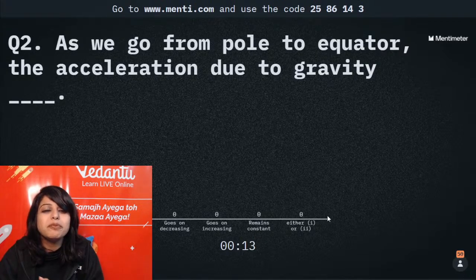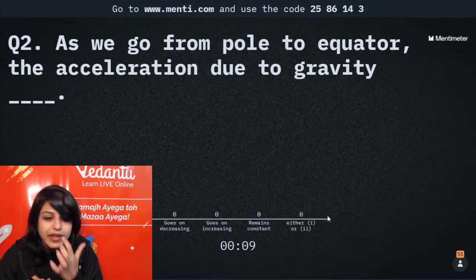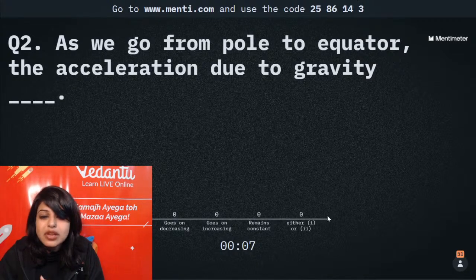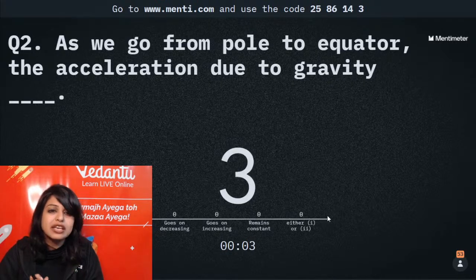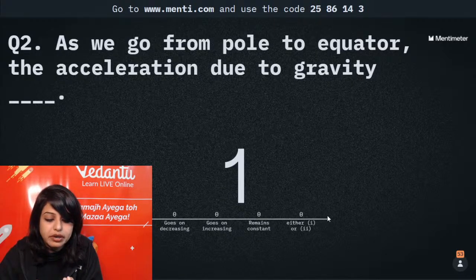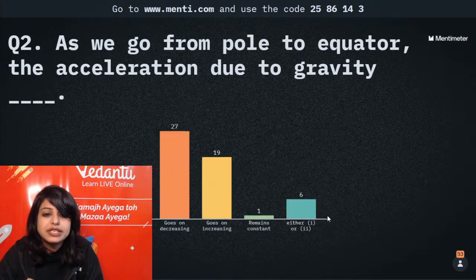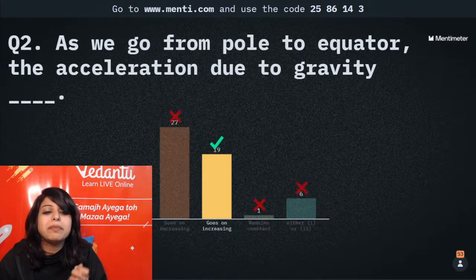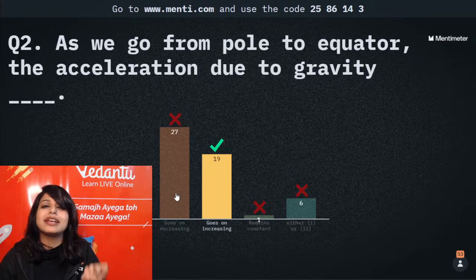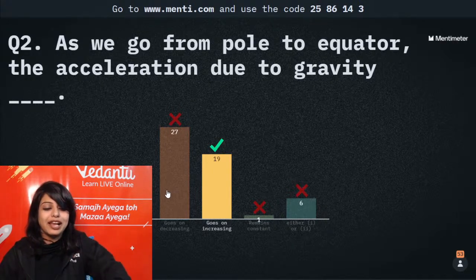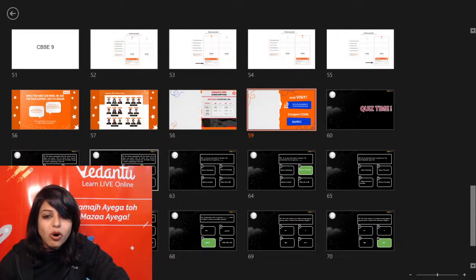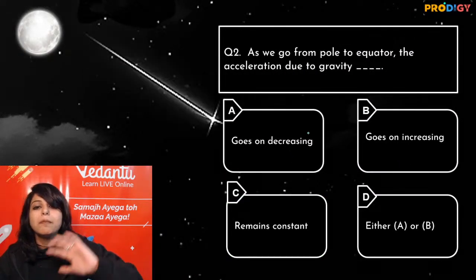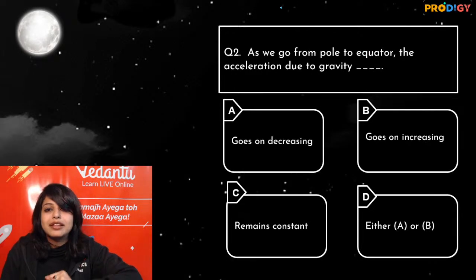So as we go from pole to equator, the acceleration due to gravity goes on decreasing, goes on increasing, remains constant, or either. What happens as we go from pole to equator? Where is small g more? Oopsie, bacha party. Popatlal again. Popatlal, Popatlal, Popatlal. What is the right answer of this? As we go from the pole to the equator, the acceleration.